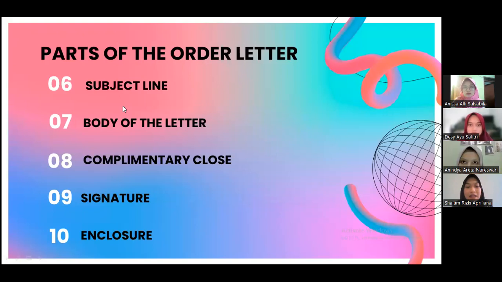Next, it is the signature. The signature of the sender or the author of the letter, accompanied by the full name and position. For the last one, it is the enclosure. If there is an attachment in the letter, it is necessary to provide a description of the attachment to the letter.